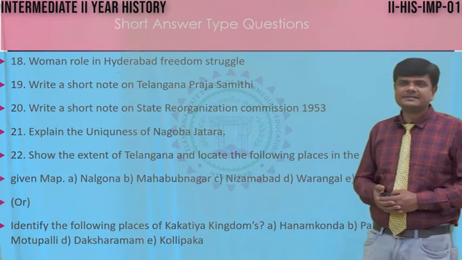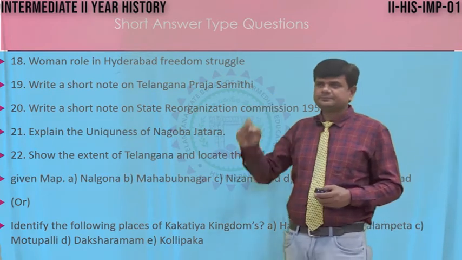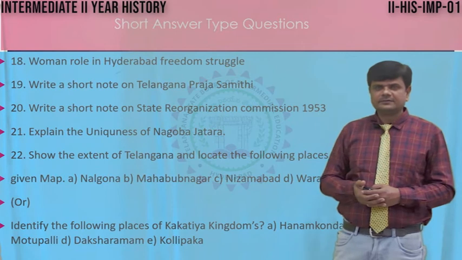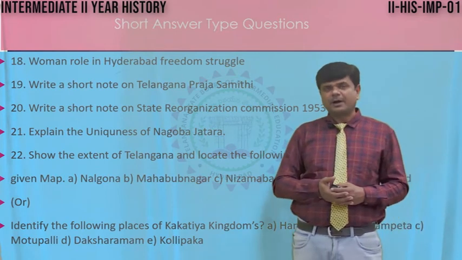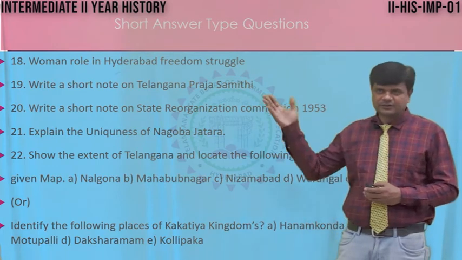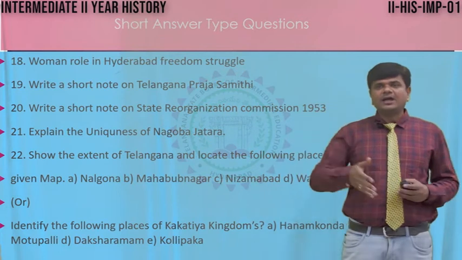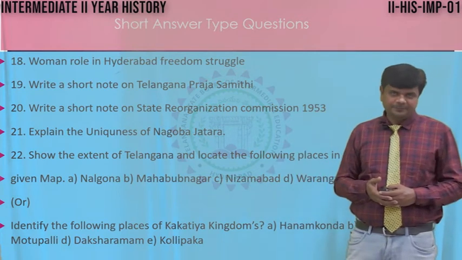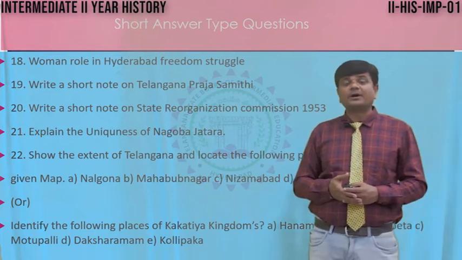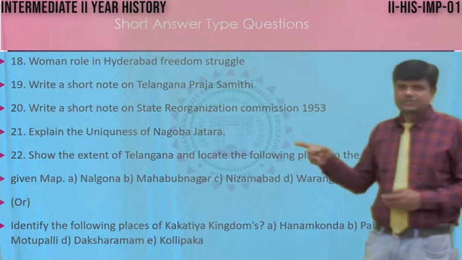Now moving to question number 20, write a short note on the State Reorganization Commission. The Fazal Ali Commission, popularly known as the State Reorganization Commission, SRC, 1953. That is question number 20. Question 21, Nagoba Jatara. Explain the uniqueness of Nagoba Jatara. In Adilabad district, the tribal people celebrate Nagoba Jatara on a big scale.